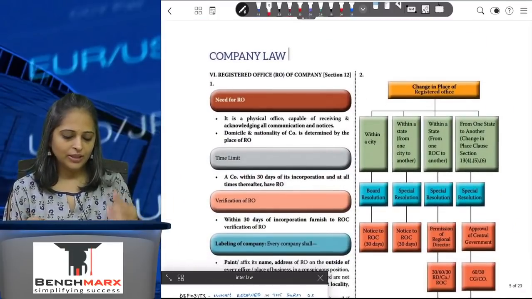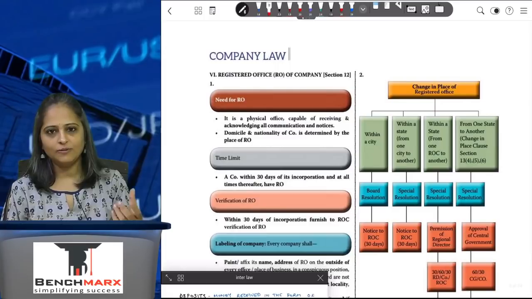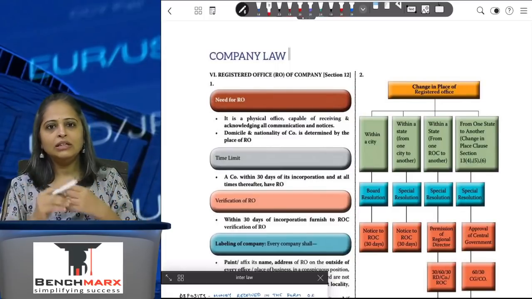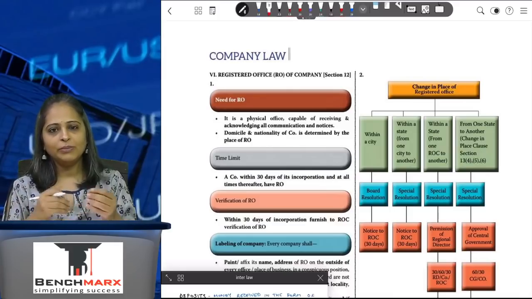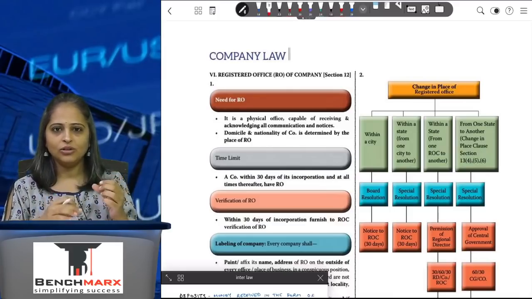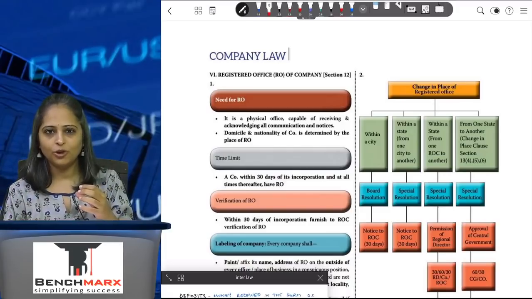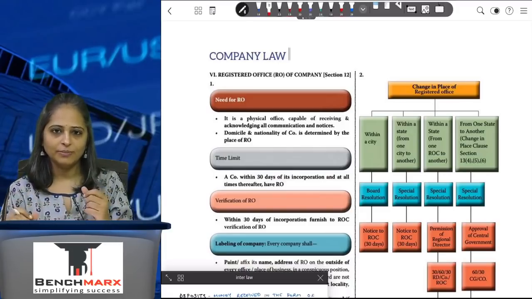Now, coming to the registered office of the company. The registered office of the company is the place from where the company is going to carry on its business. This registered office address will be put on all the letterheads, and the Registrar of Companies will also be informed about what the registered office of the company is.